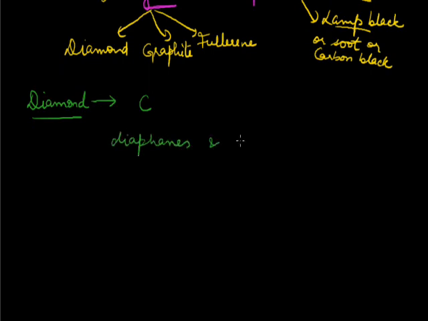and edemas. Diaphanes basically means transparent. Usually diamonds are transparent. And edemas means invincible, uncuttable. And this is in reference to its hardness. We know diamond is the natural hardest substance. So it is invincible. It is unconquerable in terms of its hardness. That is why edemas. Coming on to the structure of diamond.